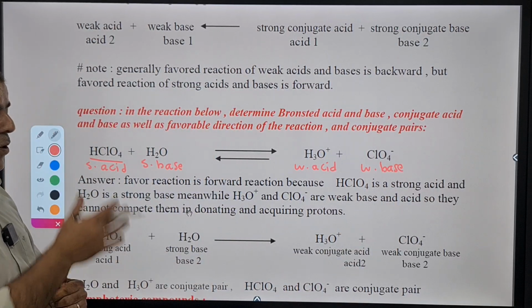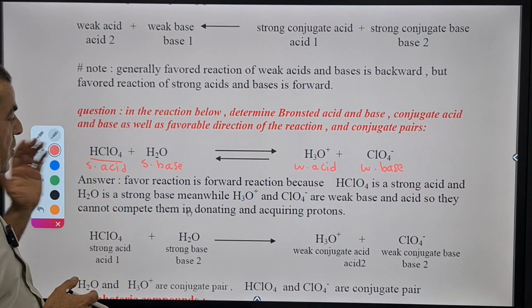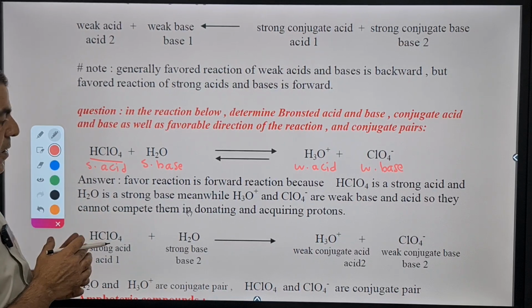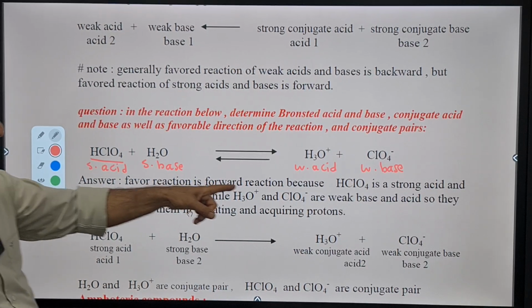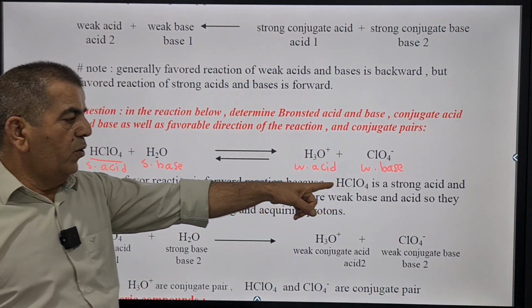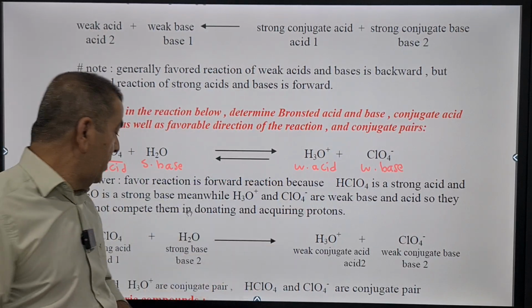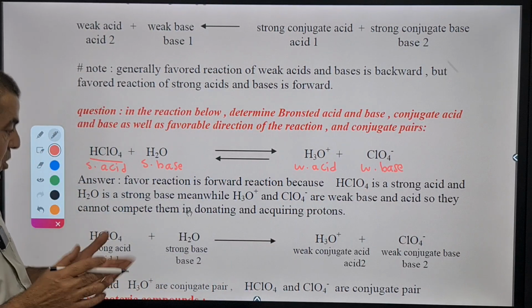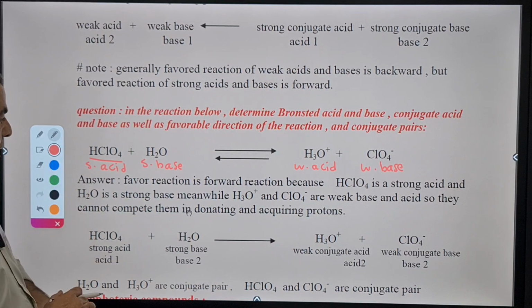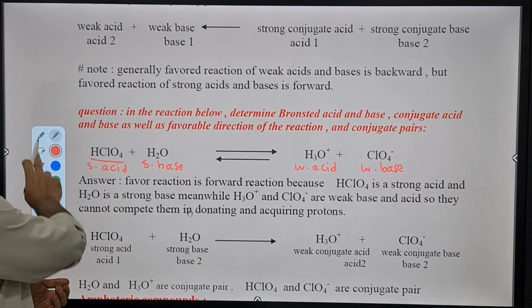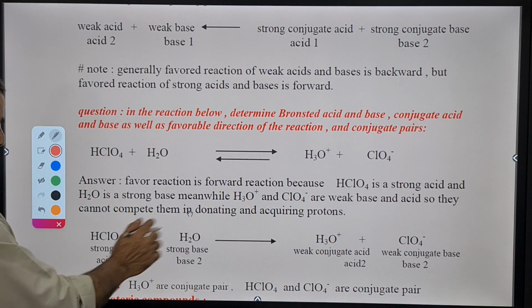Of course, the forward direction, because the strong conjugates are to the left, in the reactants. The answer here is the favorable reaction is the forward reaction, because HClO4, perchloric acid, is a strong acid, and H2O is a strong base, because its strength depends on the strength of its company. Okay, let's move forward and see what we have.